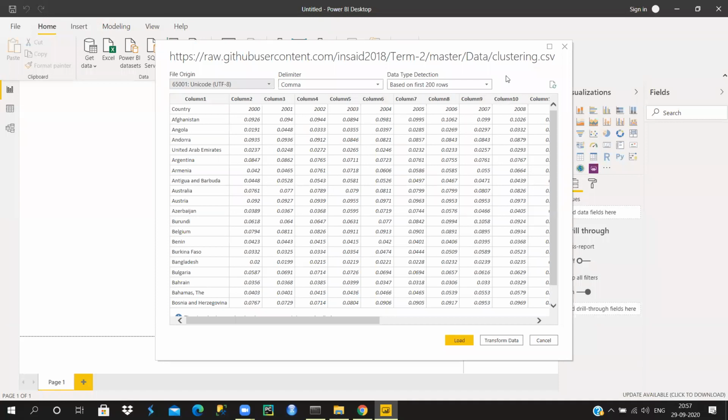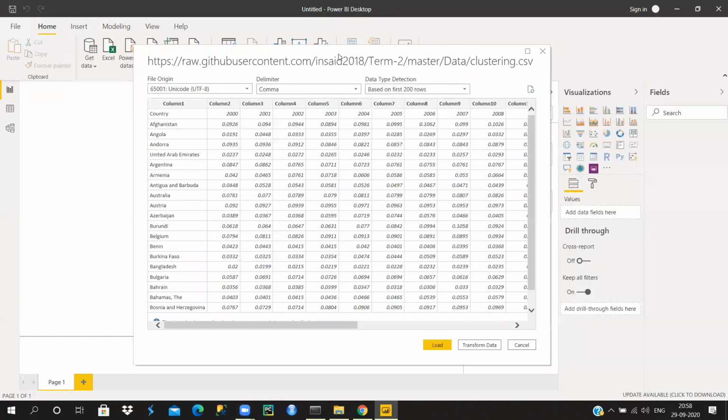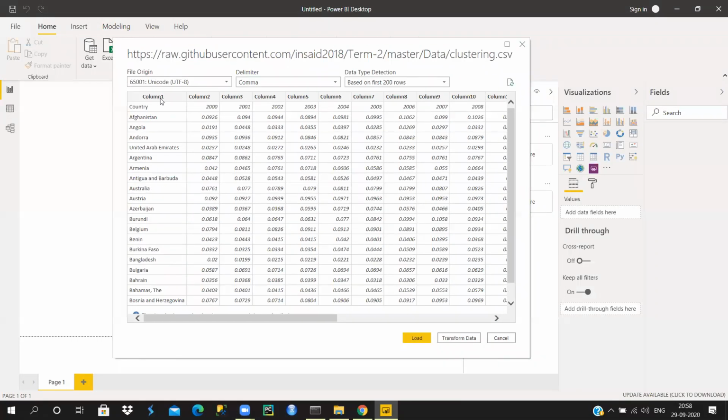This is the complete raw data I have from this link. You can see the column naming is not done the way we want it. We need the column names as country and all the years.